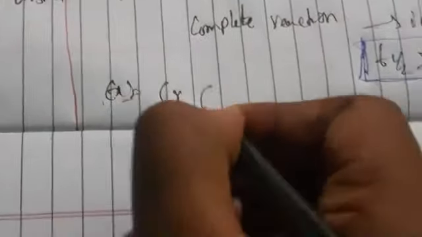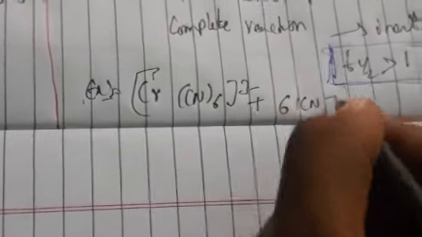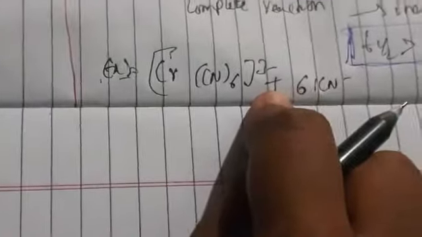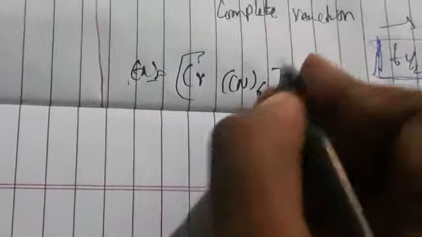So when we are taking an example, here Cr(CN)6 3- plus 6 CN-. Again I am taking a ligand, so this ligand is replaced by this ligand, by isotopes.